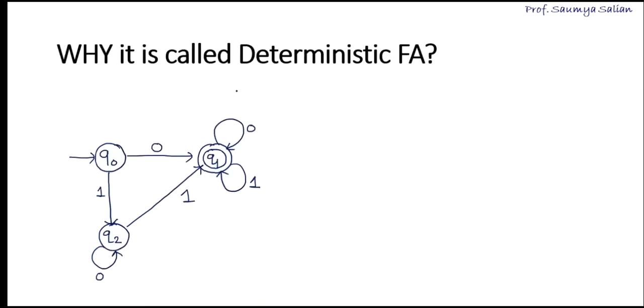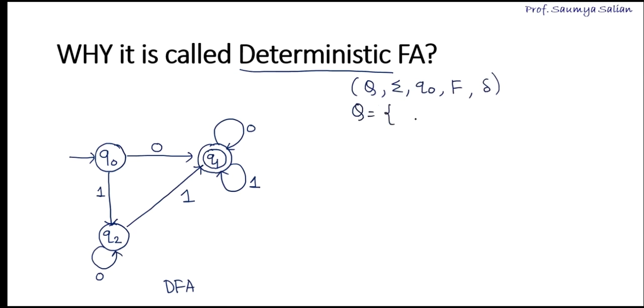Now let's understand why this FSM is called a deterministic finite automata. Here I have constructed a sample DFA. We know that a DFA is defined by 5 tuples, that is Q, sigma, Q0, F and delta. In my set Q, I'll have the states present in the DFA, so here I have Q0, Q1, Q2.